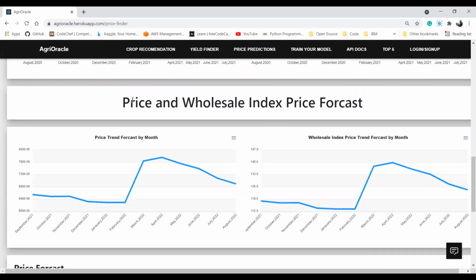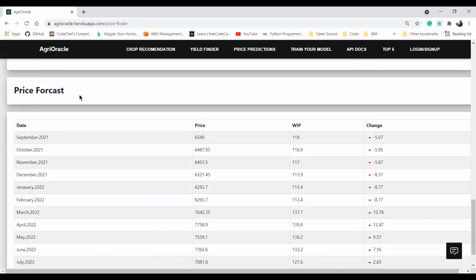Now WPI lets you know the demand of a particular crop in the market. So you can see that this is the trend of price and this is the trend of WPI. And the trend goes from September 2021 to August 2022. Similarly, by clicking on this button, you can download them in 3 formats. This is the price forecast, and you can see that there is a change of 5%. This change is compared with the previous price, that is September 2022.